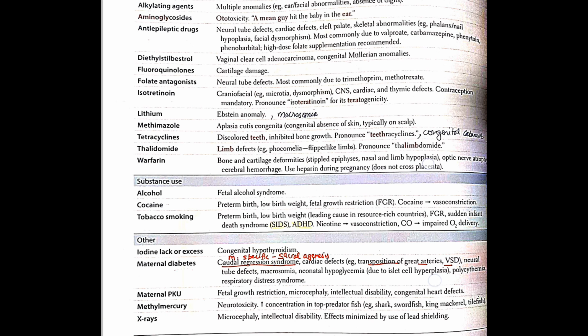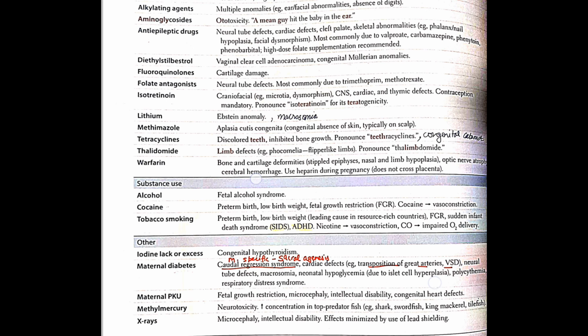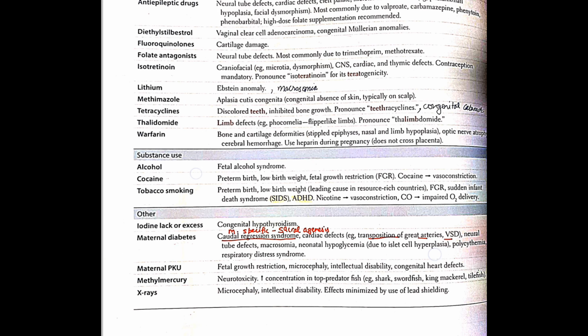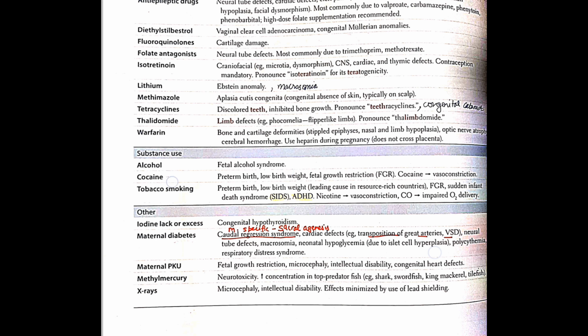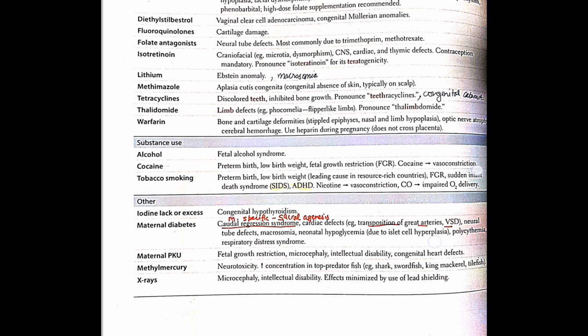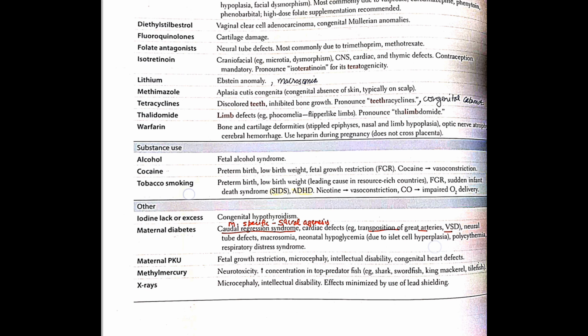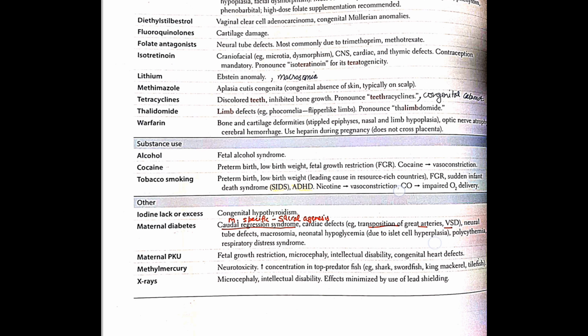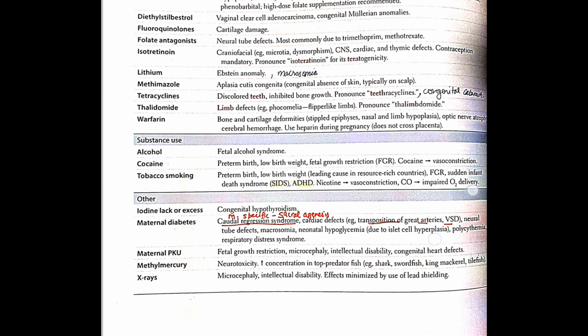Stipple epiphyses, nasal and limb hypoplasia, optic nerve atrophy, cerebral hemorrhage. Use heparin during pregnancy. Alcohol causes fetal alcohol syndrome. Cocaine causes preterm birth, low birth weight, fetal growth restriction because it causes vasoconstriction. Tobacco smoking also causes sudden infant death syndrome and ADHD because nicotine also causes vasoconstriction. ADHD is due to impaired oxygen delivery. The brain is not getting oxygen, so attention deficit.